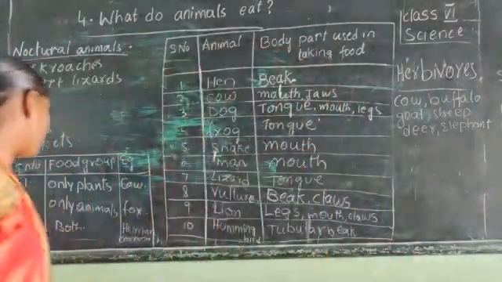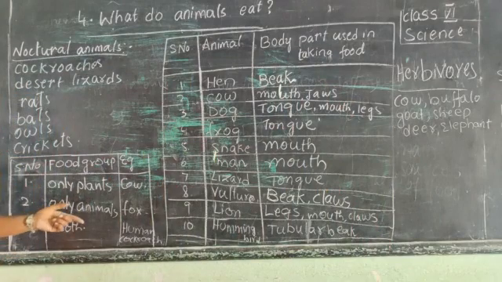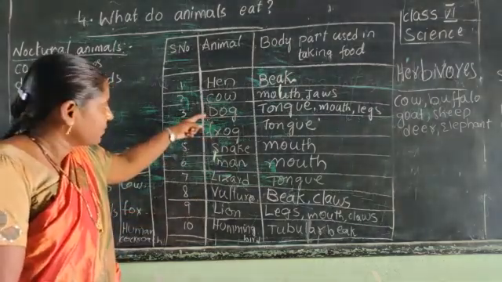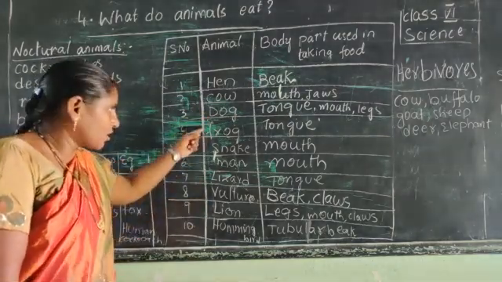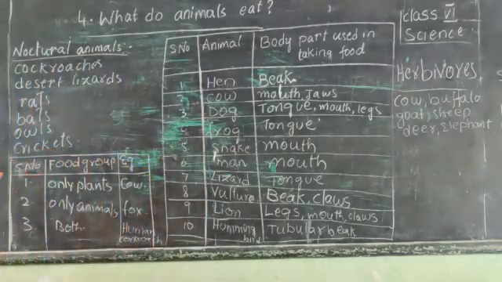Okay, next one. There are some animals which eat other animals for their food. Example, can you see some animals? Dog, lion, fox, tiger, leopard, cheetah.